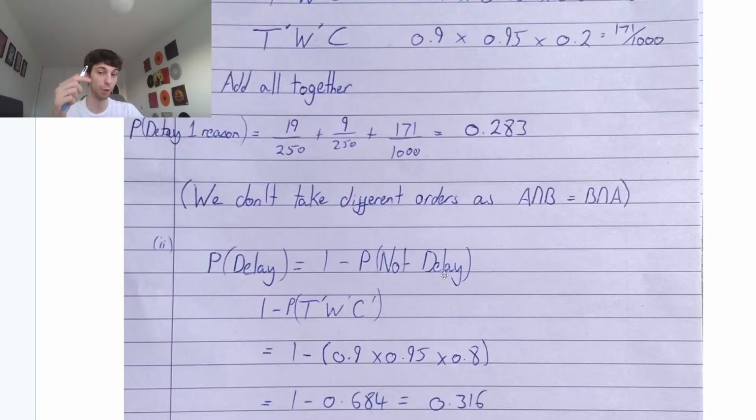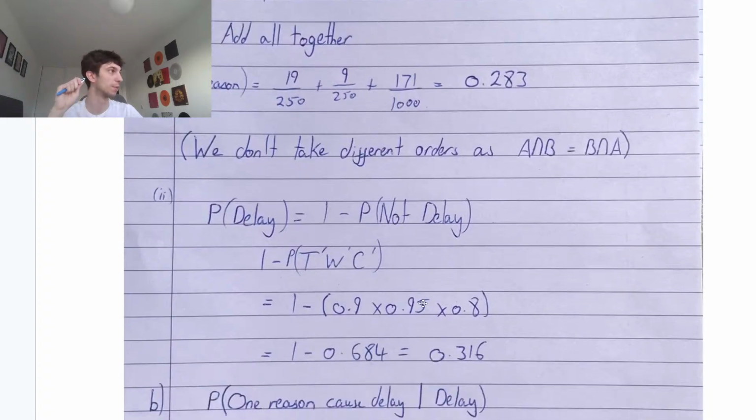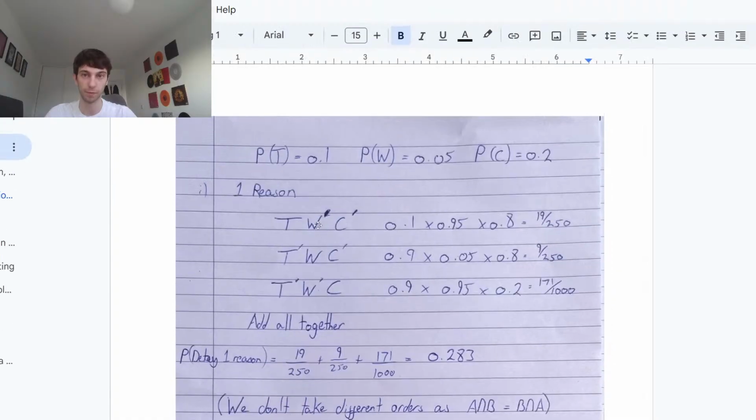We do 1 minus the probability of not delayed. So it's 1 minus the probability of T dash W dash C dash, or not T, not W, not C. This will just be 1 minus all of our given probabilities. So we're going to have 0.9 times 0.95 times 0.8. This will give you 0.684. So the probability of any delay, with any of these combinations, is 1 minus 0.684 to get 0.316. Hope that makes sense, guys.